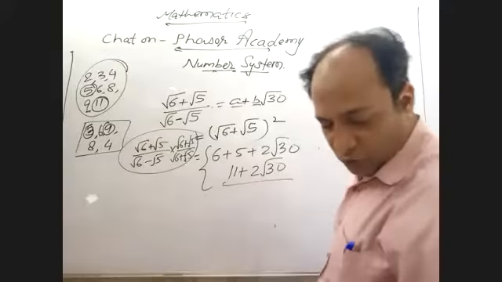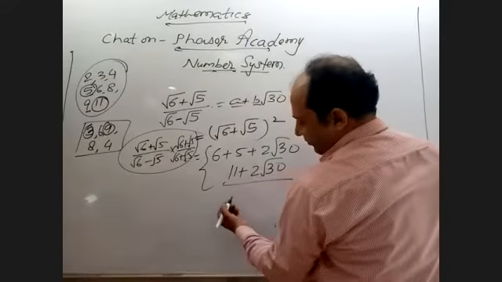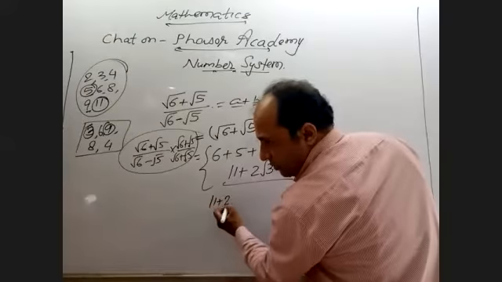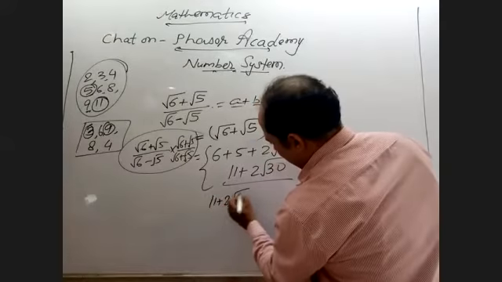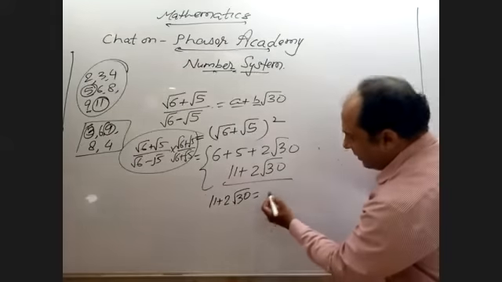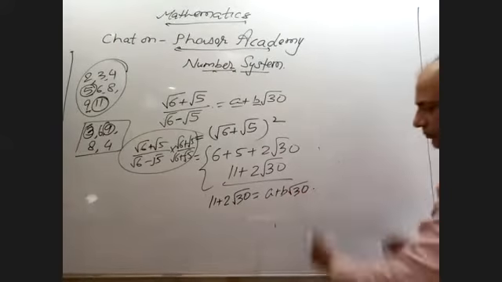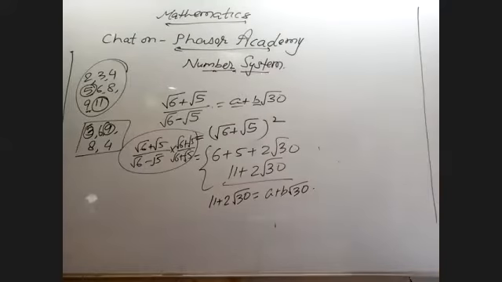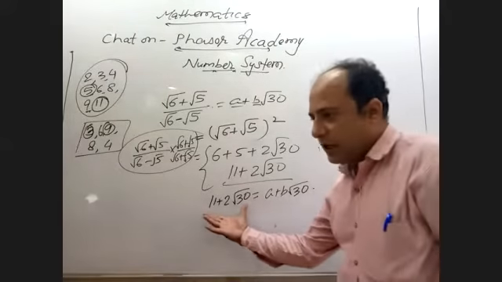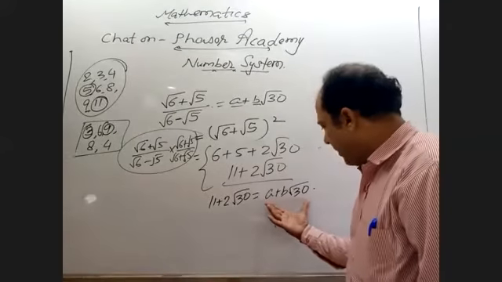So how to find a and b? In this situation, how to do it? So here, 11 plus 2 root 30. Okay, I'll try to do it in mixed terms. a plus b root 30. Now, here the terms are 11 plus 2 root 30, and here the terms are a plus b root 30.